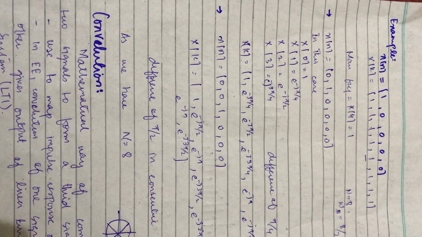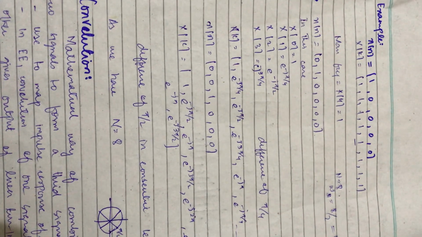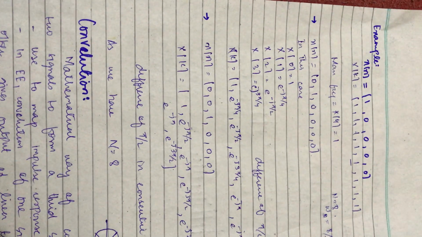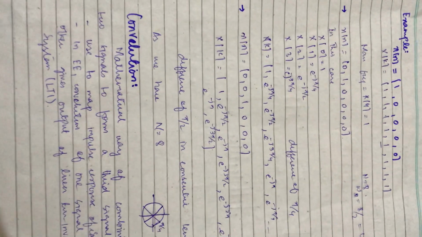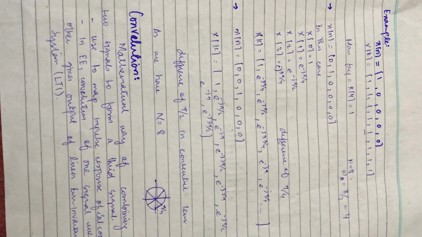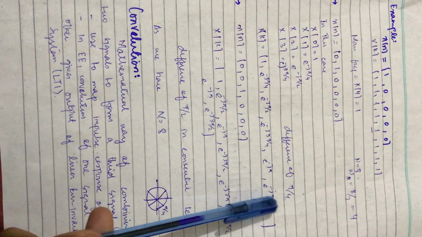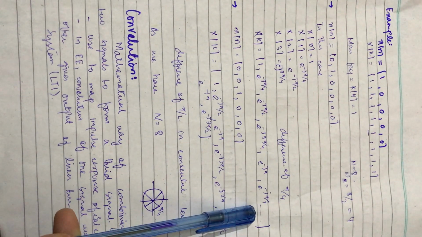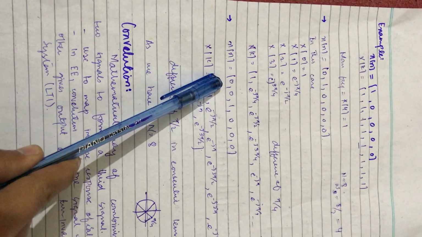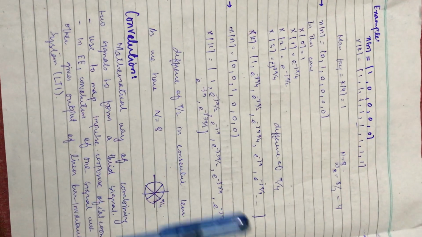Let's check what the effect on its Fourier transform is if we shift our impulse signal. In this case we have shifted our impulse signal by 1, and the result will be this. This will be the Fourier transform of this shifted impulse signal. You can see that there is a difference of pi by 4 in all the consecutive values. In the next example, we have shifted our impulse signal by 2 steps, and here the difference between the consecutive values is pi by 2.